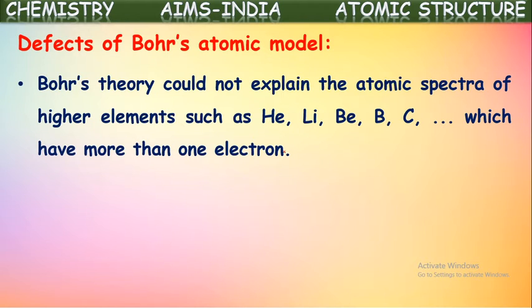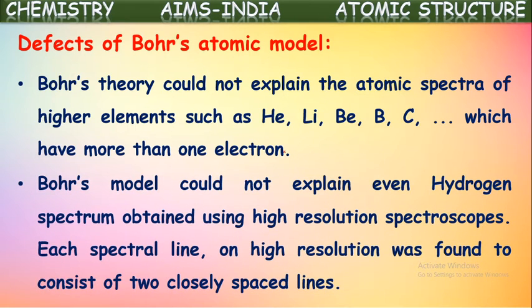Bohr's theory is limited only to single electron species like hydrogen and hydrogen-like ions: He+, Li+2, Be+3. For multi-electron systems, Bohr's theory is not applicable.